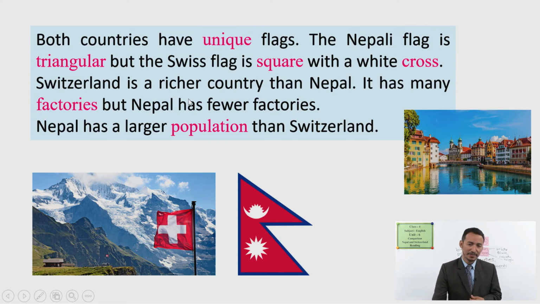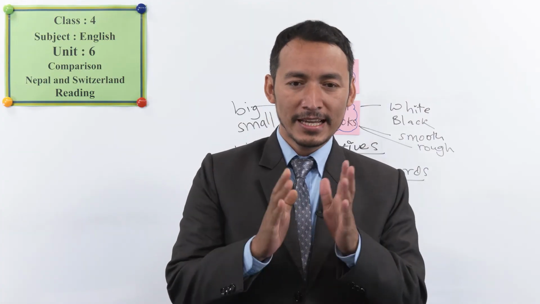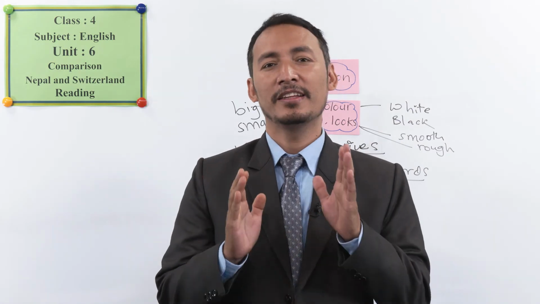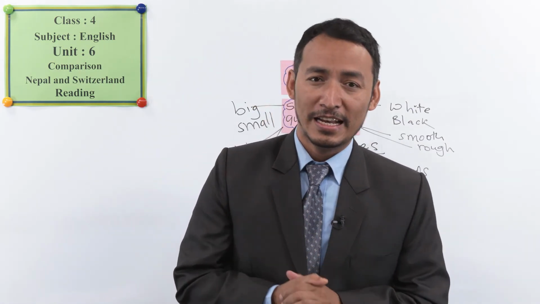Do you know factories? Yes, factories are the places or buildings where things are produced, where things are made. Okay, students, like shoe factories, biscuit factories, and so on. So we have fewer factories than Switzerland. And Nepal has a larger population, a larger number of people, than Switzerland. Okay, students, that is the difference in terms of population as well. So these are the differences and similarities between Switzerland and Nepal, students.